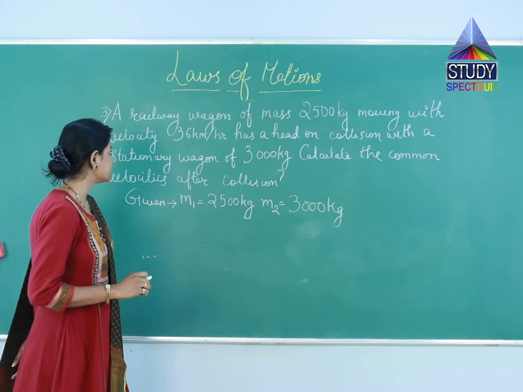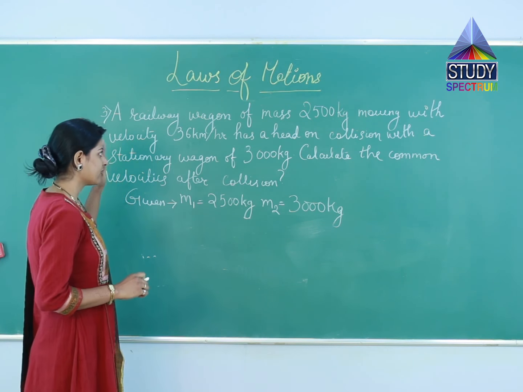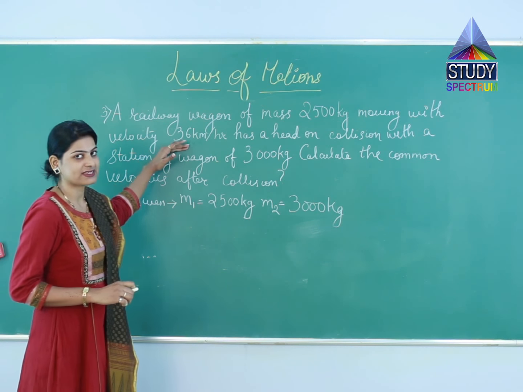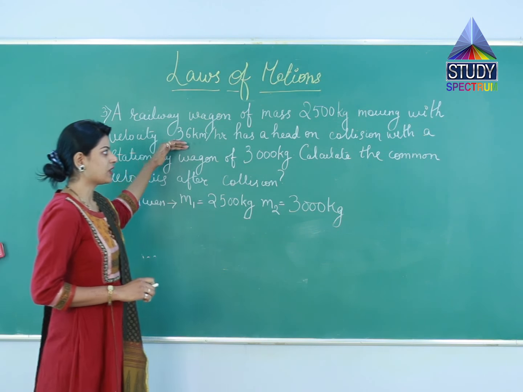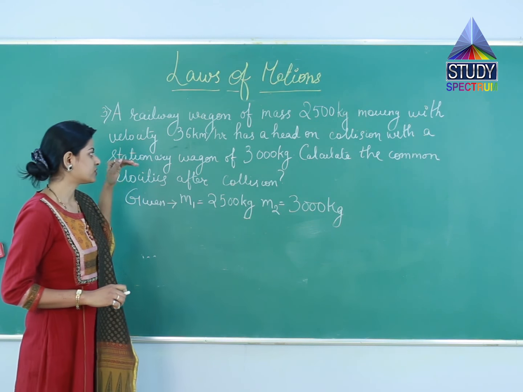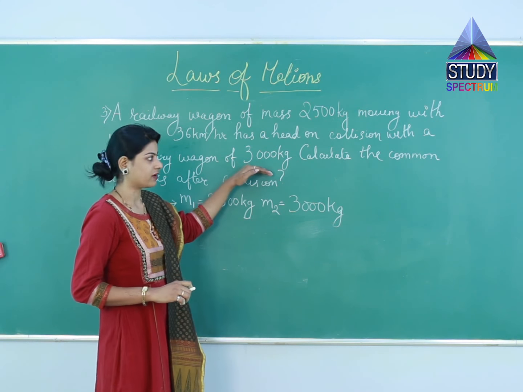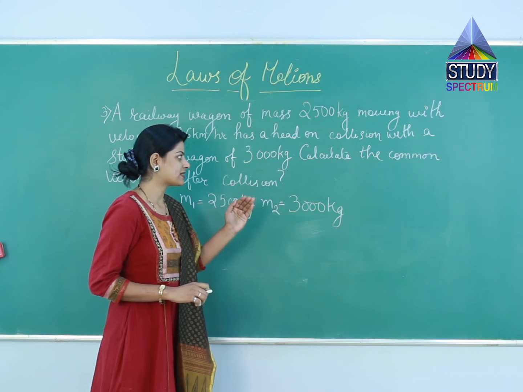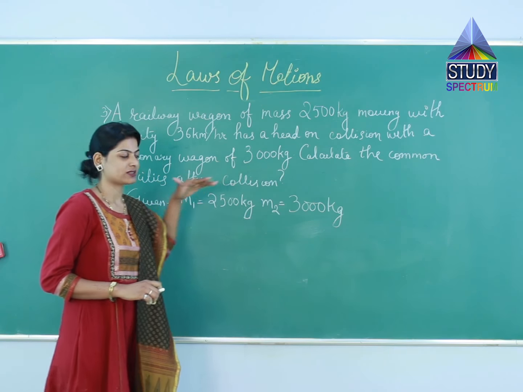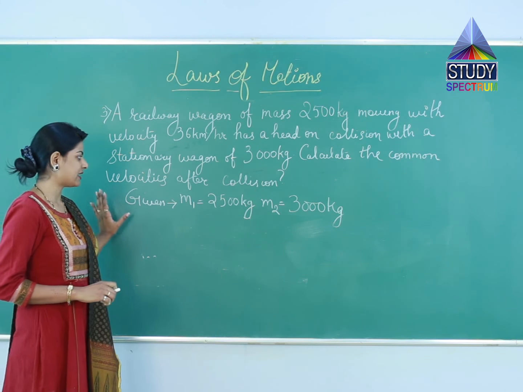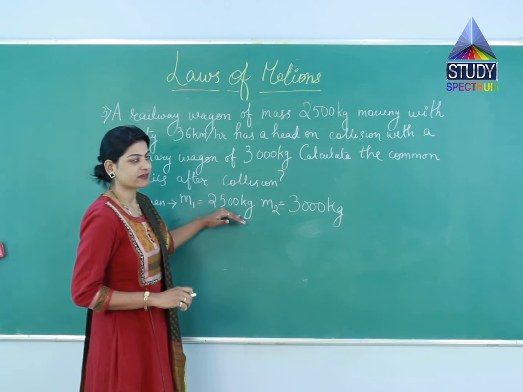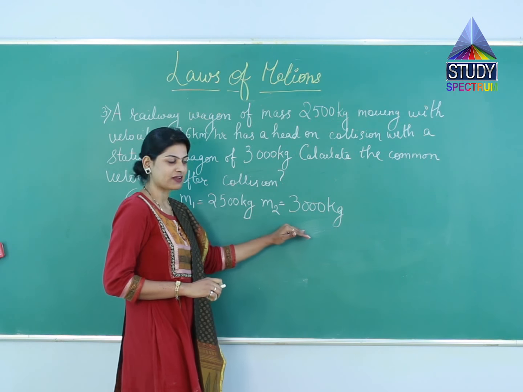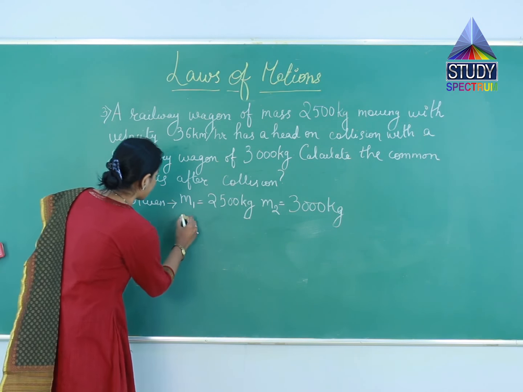So our third question is, we have a railway wagon which is moving. The railway wagon is having mass 2500 kg and it is moving with a speed of 36 km per hour. It collides with a stationary wagon which is of mass 3000 kg. After collision, if it moves with the same velocity, we have to calculate the common velocity. So we will first note down the given data. M1, which is the mass of the moving wagon, is 2500 kg. M2, mass of the stationary wagon, is 3000 kg.